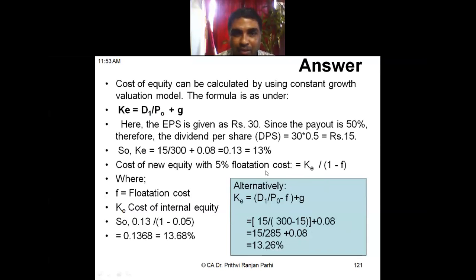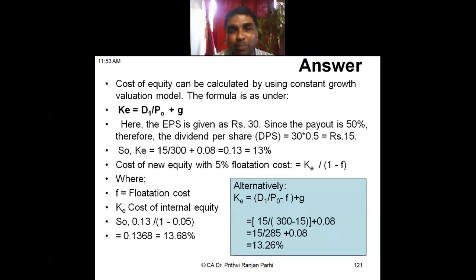This is a quicker way of solving the question, that is cost of equity divided by 1 minus flotation cost. So cost of equity is found first, but that cost of equity is for 100% of the money. Suppose the face value of the shares is 100 rupees, for 100 rupees it is 13, but actually I am getting 95 rupees because of the flotation cost.